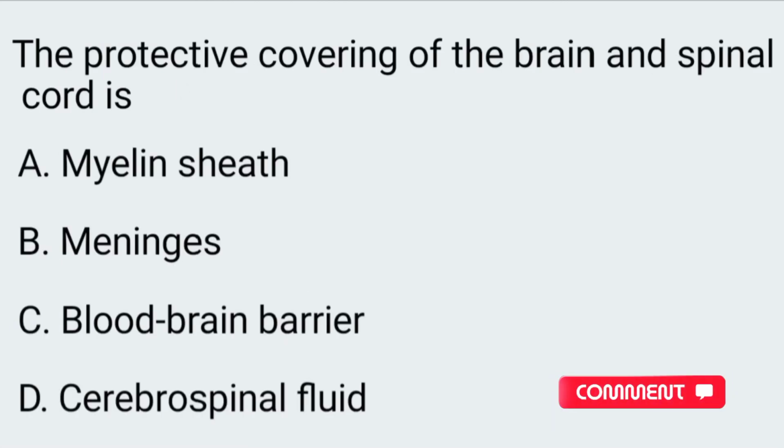To the next one. The protective covering of the brain and spinal cord is A. Myelin sheath, B. Meninges, C. Blood-brain barrier, D. Cerebrospinal fluid. The correct answer is option B, meninges.